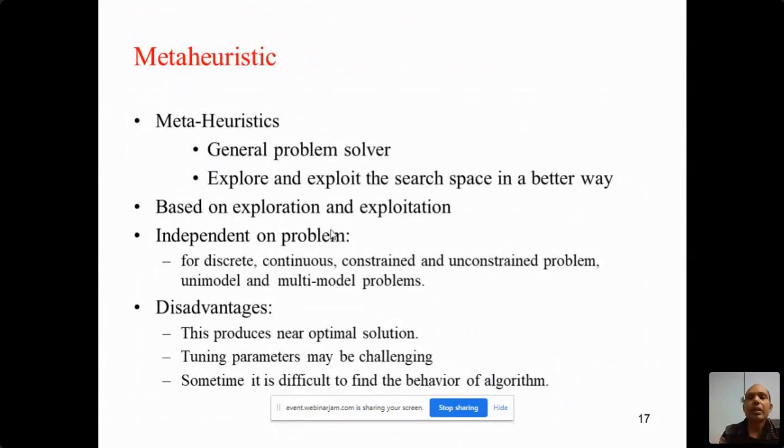So there may be different strategies. Maybe they will communicate through a particular leader in the group. They may communicate to each other, and we have different strategies. For example, suppose we discuss the genetic algorithm. Two fitter solutions will cross over and generate new, good solutions, like that. In particle swarm optimization, each solution is inspired by itself as well as the best solution in the group. So in this way, each heuristic has its own way to solve the problem, based on the problem.